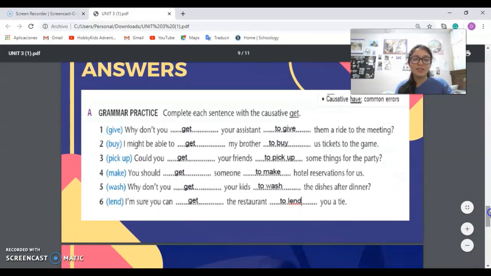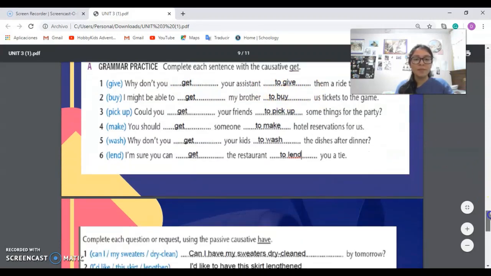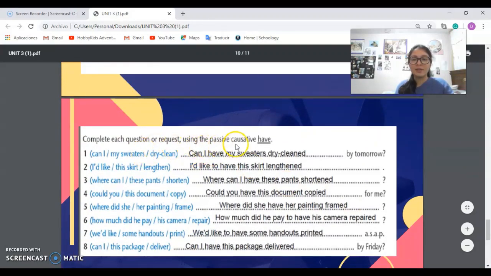And here are the answers of the first grammatical point. It is get, and the verb in its infinitive form. And finally, the positive causative with have: have my sweaters dry cleaned.